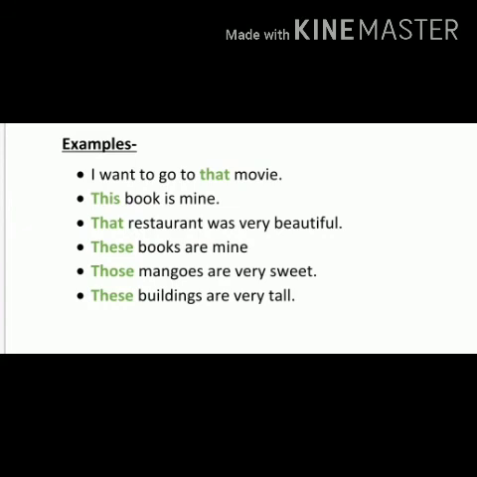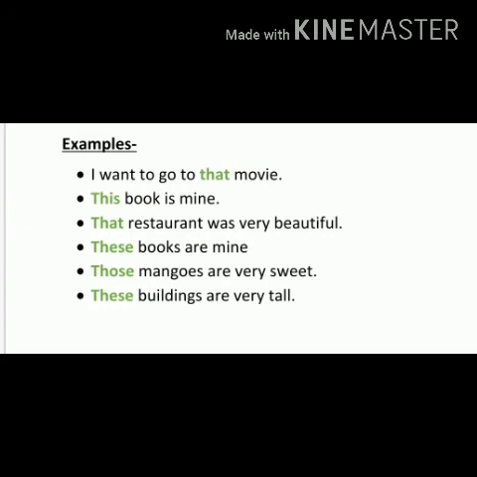These books are mine. So in this sentence, books is the plural noun. These is pointing to books. So these is the demonstrative determiner. Good. These buildings are very tall. Again, buildings is the noun, and before that what had we written? These. So this is the demonstrative determiner. Those mangoes are very sweet. Mangoes is the noun and before that, those. So those is the demonstrative determiner.